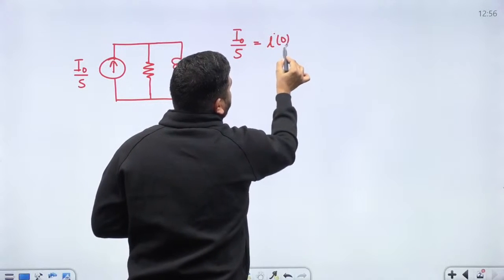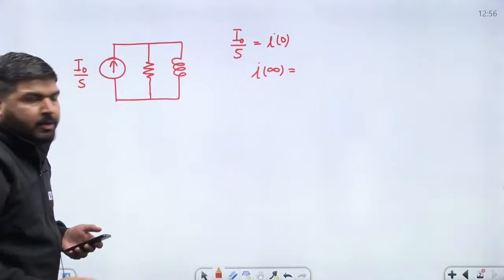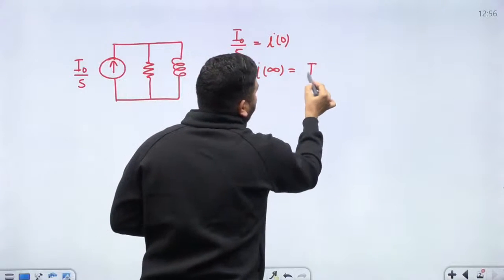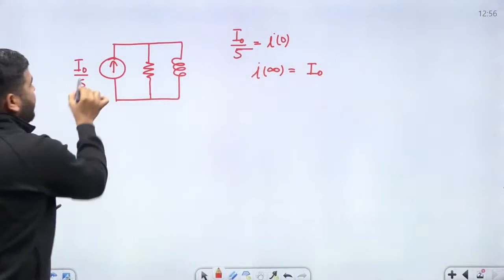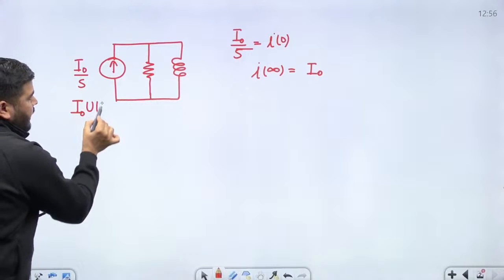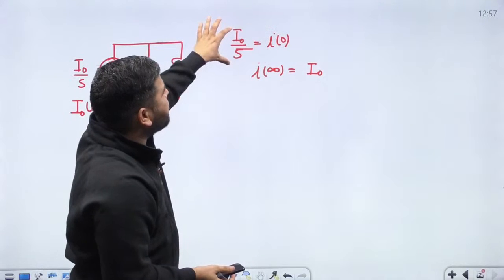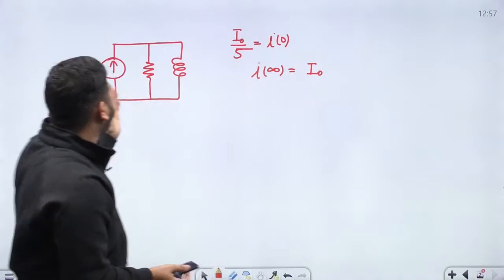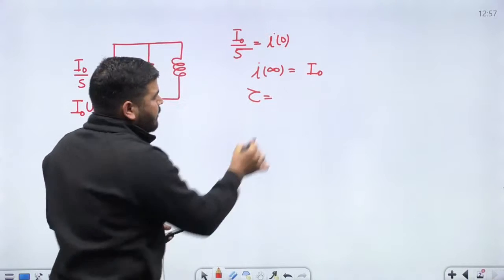This is the initial current, and the steady state current is again, under steady state it will be shorted. So steady state current will be I naught. So don't confuse this 5 and this s. In time domain this current is I naught u(t). I have written it in Laplace domain. So the initial current in the inductor is I naught by 5, the steady state current will be I naught itself, and the time constant we have already calculated, that is 10 to the power minus 7.